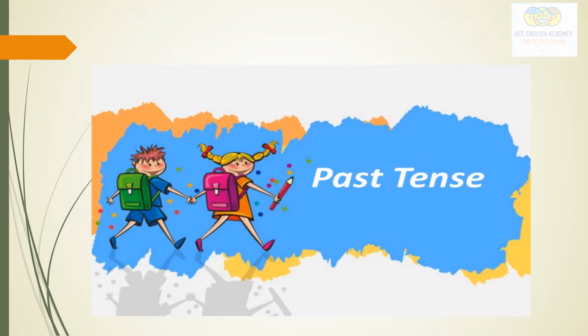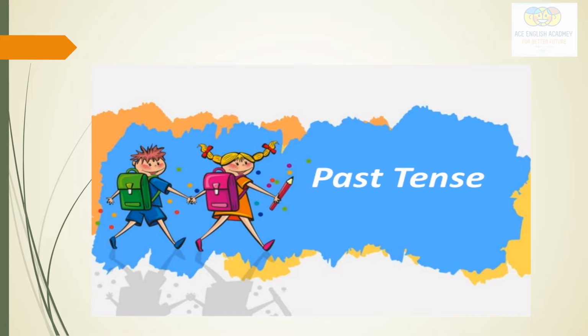So today's topic is past tense. As we have read about the present tense and its types in previous videos, and I hope now present tense is clear to you. So what do you understand by past tense? What does the word past mean? Anything that already happened.